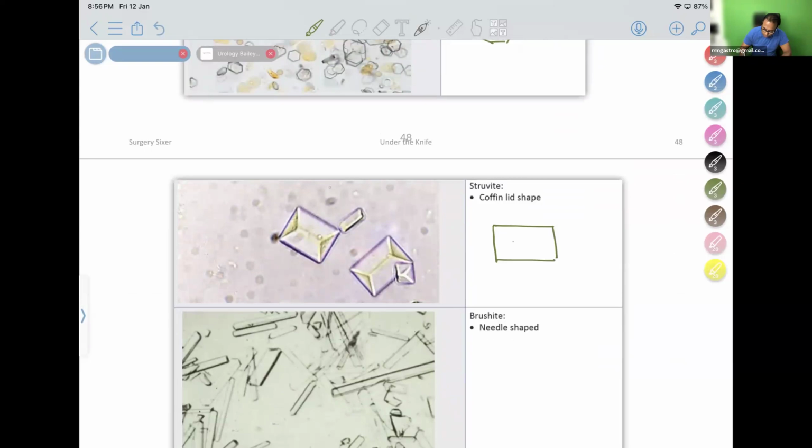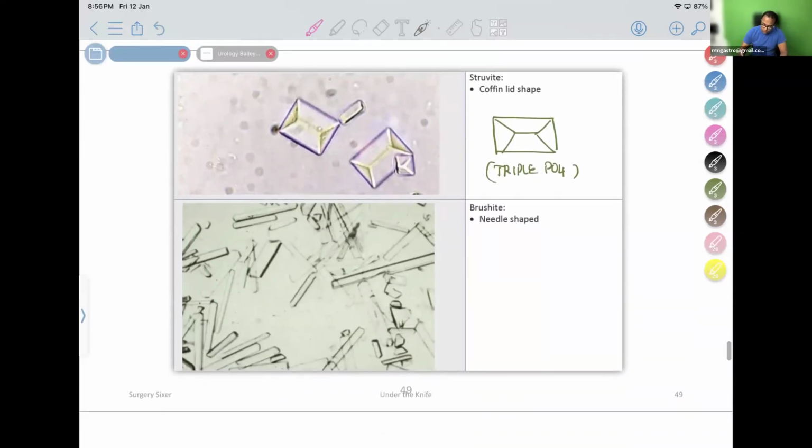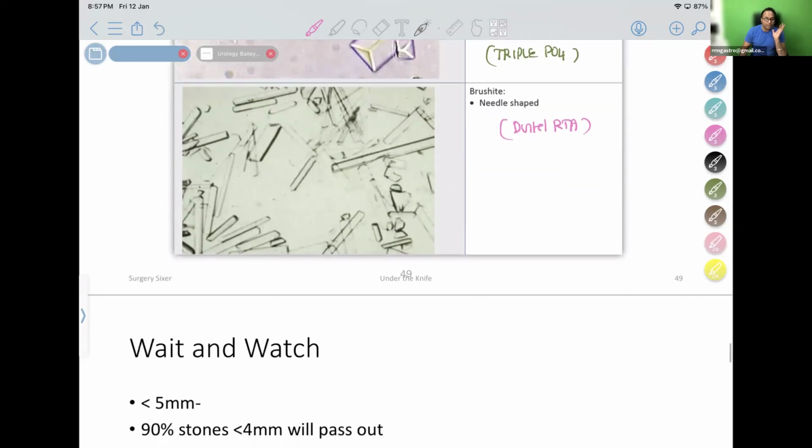This is a classical interesting appearance. You can see the stone looks like a coffin lid. Like a coffin, where a dead body is kept, that coffin cover. It looks like a coffin lid. It is triple phosphate, also called struvite stones. Brushite stone, another stone I told you in distal renal tubular acidosis, no? Those stones are needle-shaped crystals. So by seeing these crystals, I can identify the type of stone from the urinary crystals.